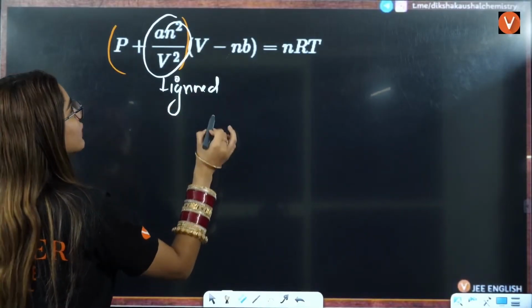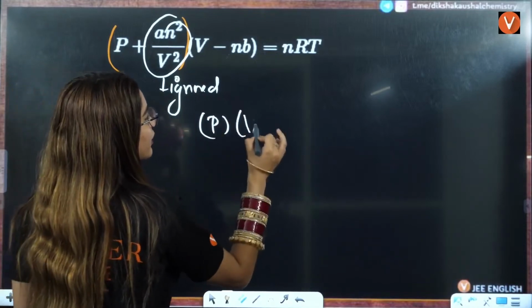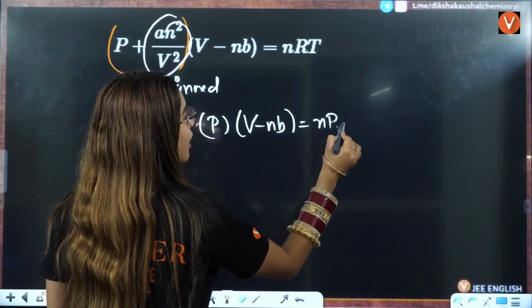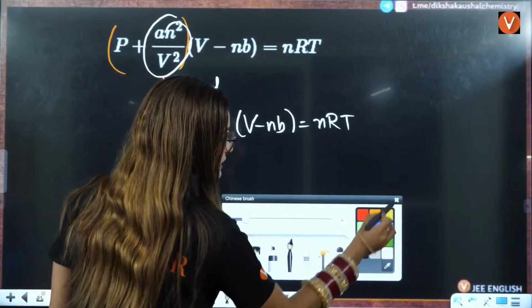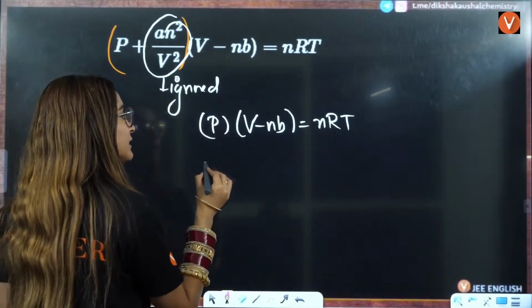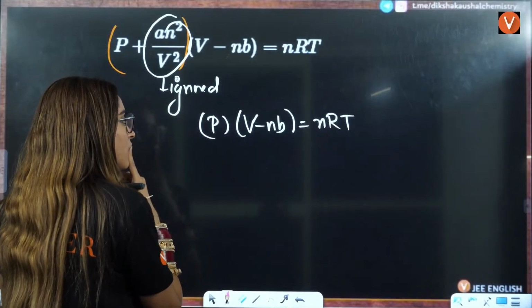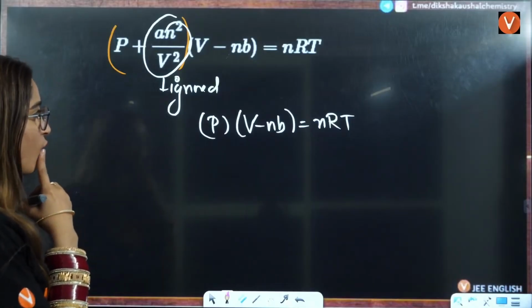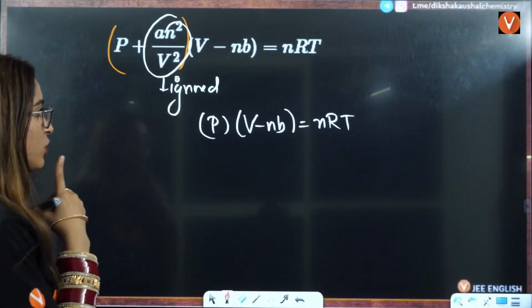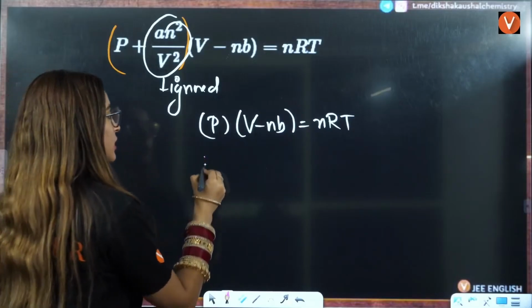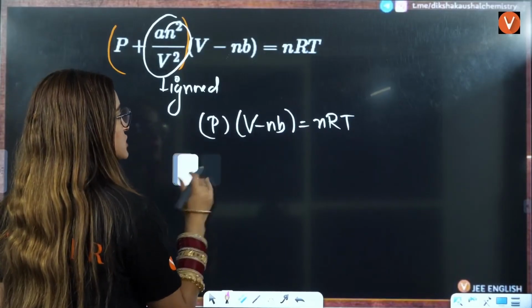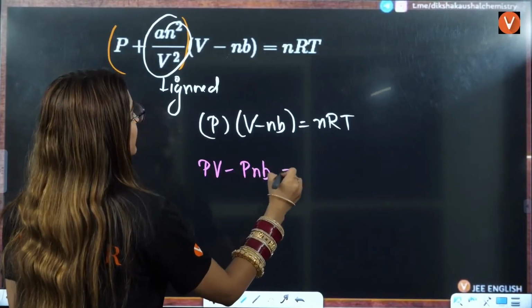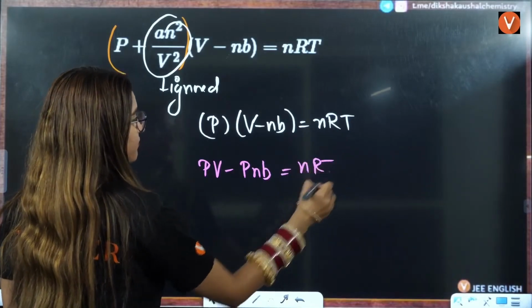That means you will have P multiplied by V minus nb equals nRT. Let us solve it here. This is PV, and this is Pnb, and this is nRT.